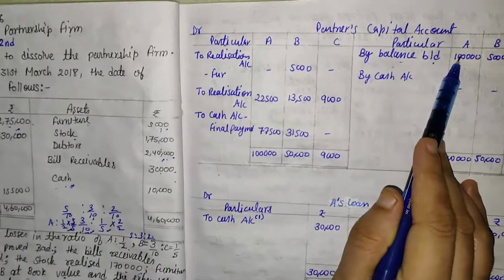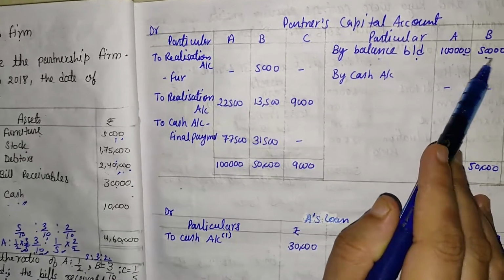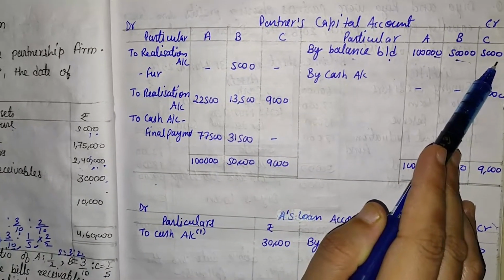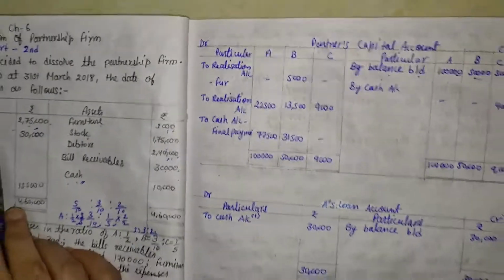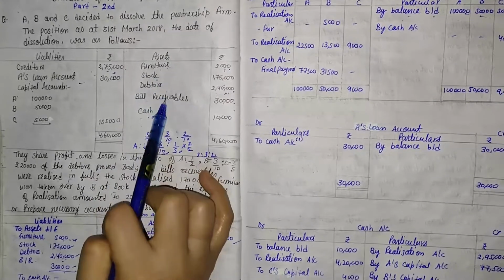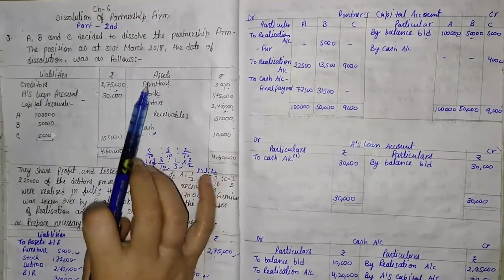In the column of A that is 1 lakh, in the column of B that is 50,000, and in the column of C that is 5,000. Then there is no reserve balance. On the asset side, there is no balance that can be transferred to the capital account. So that account is completed.